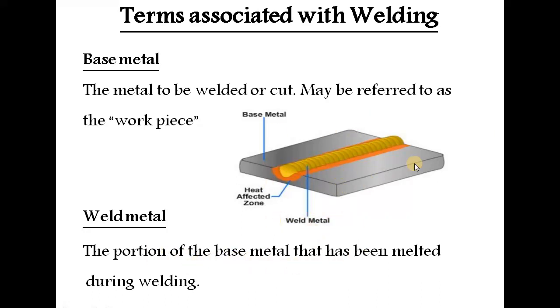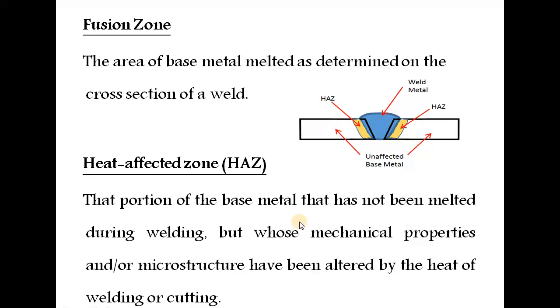Initially all metal is base metal. When you start the process, or after completing the welding, that particular location is called weld metal. Fusion zone: once you complete the process, the zone between the two plates or joints is called the fusion zone, the area of the base metal melted as determined on the cross section of a weld. You cut the cross section to examine the metallurgical aspects. The fusion zone will vary totally compared to the base metal or parent metal.